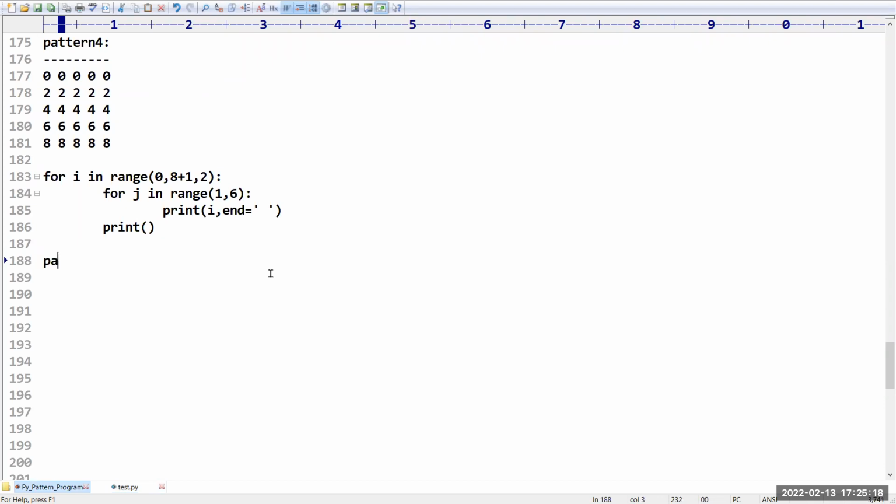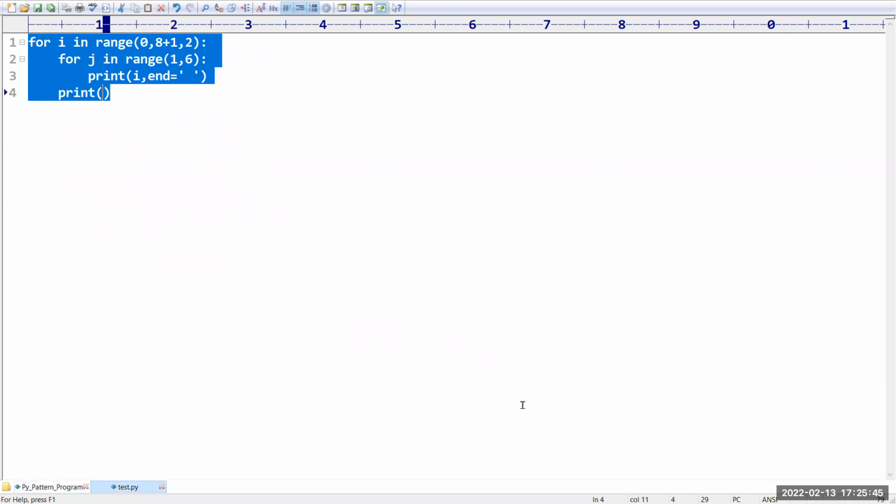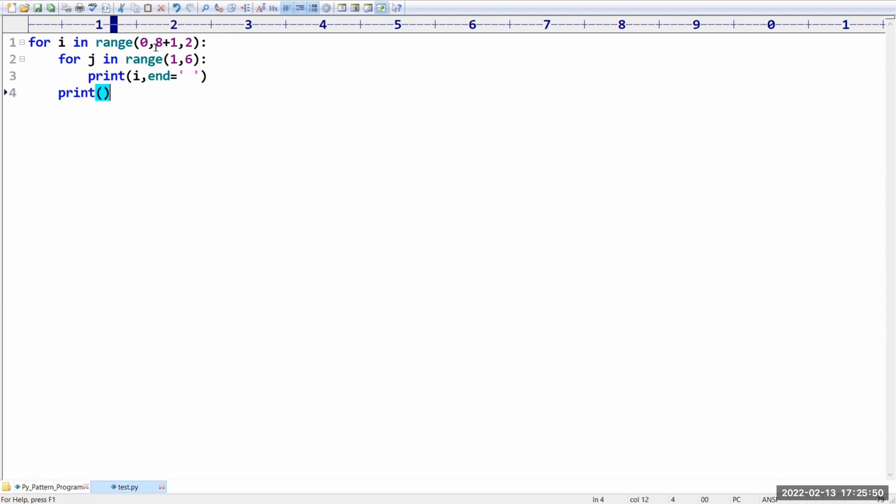Pattern number 5. In these places you had 0, 2, something like that, right? But in these places I want odd numbers. That means 1 1 1 1, followed by 3 3 3 3, then 5 5 5 5, then 7 7 7 7, and then 9 9 9 9. How to do this? Instead of 8 plus 1, we have to take 9. Rakesh, instead of 8 plus 1 we can take 9.